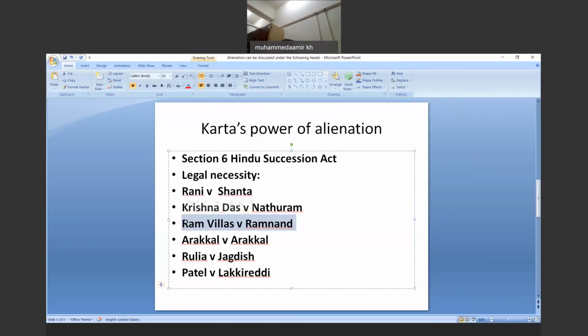Whatever modern life conditions are there, by inferring those conditions, Karta may go for alienation.